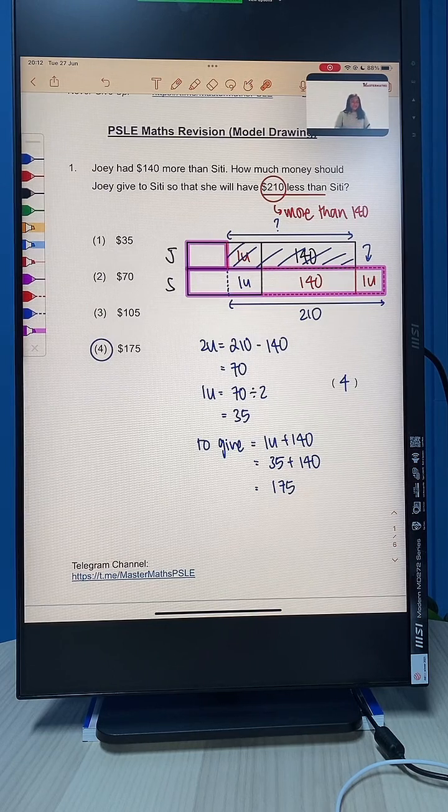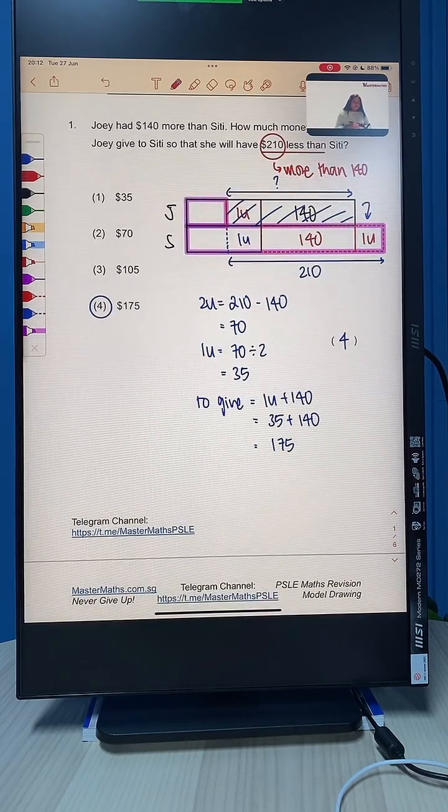Okay, so firstly, let me explain in a different way why each of these other options is not right. Now, if Joey gives Siti $35, option 1, then the difference is going to be something like this. Oops, let me draw it out for you.